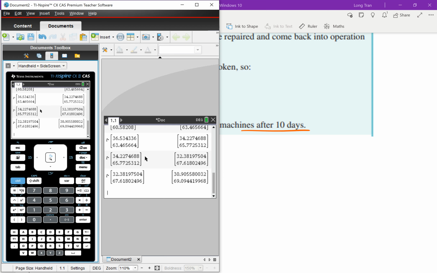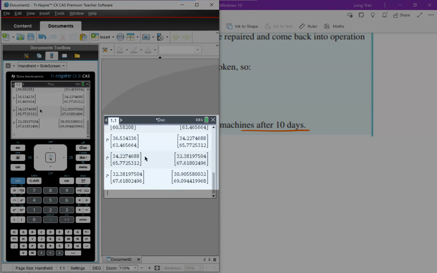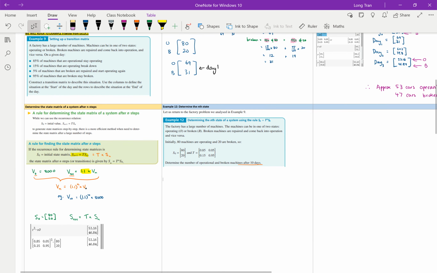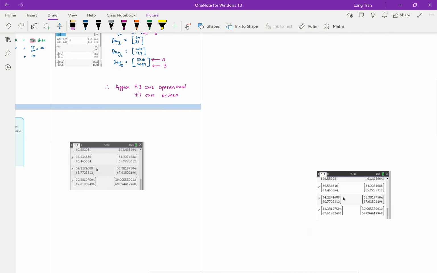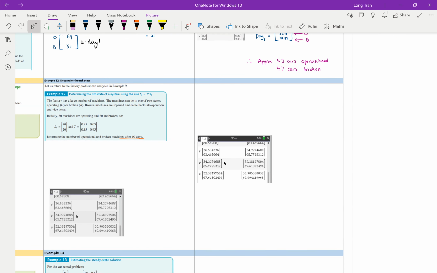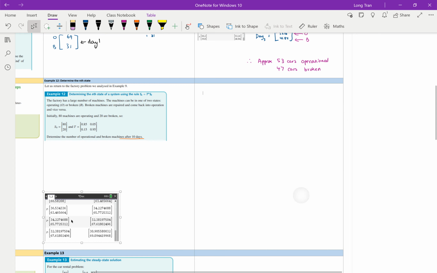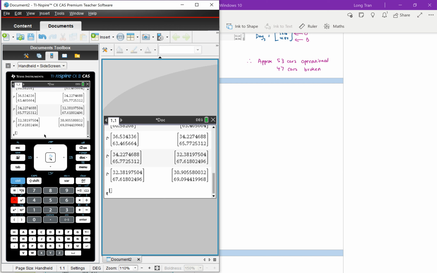Alternatively, I'm just going to screenshot this to help you remember what I was doing. This is day 10, if we were to do that recursively, which is a long method. I'm just going to put it over here to remind ourselves what we were doing. Now there had to be a shorter way, and the shorter concept is to say, since I know I'm going to multiply T 10 times, why don't I do T to the power of 10 multiplied to S0, which is the starting value?